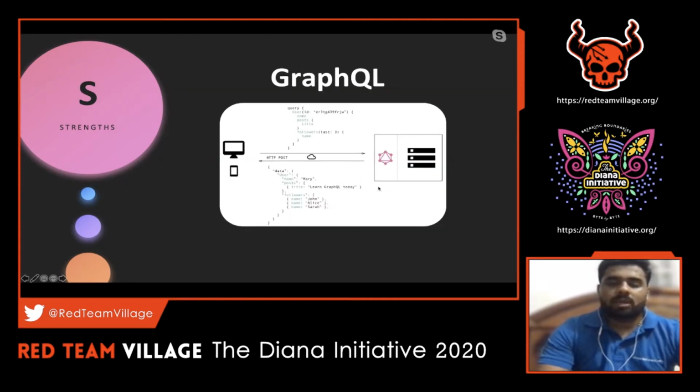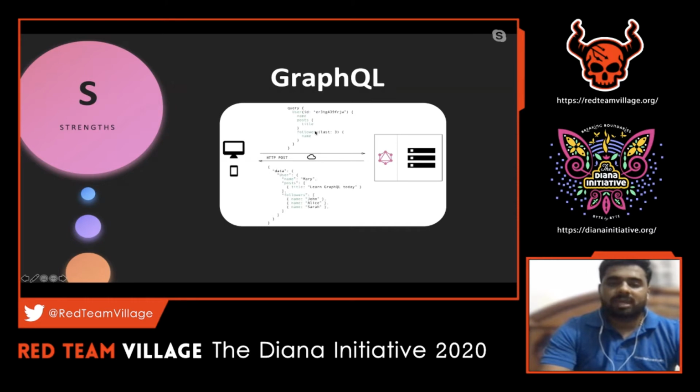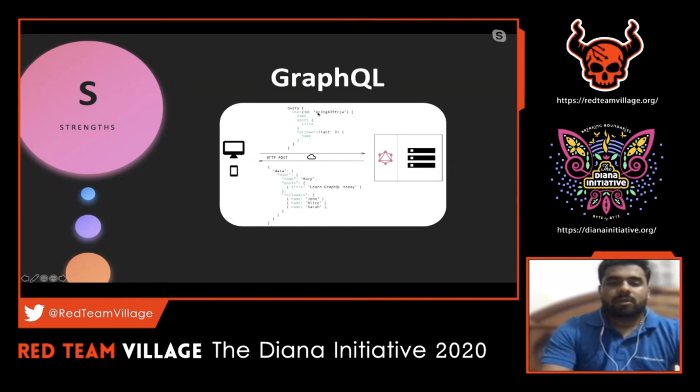But with GraphQL, it is pretty straightforward. What if we want to perform all these three operations in a single query? That is pretty easy with GraphQL, because with REST APIs, the developer has to create 3 API calls. With GraphQL, this is just one simple query which will pull out the information for us. 3 API tasks have been done within a single query. So what does this query mean? We'll discuss that in detail. You can see here the user is being defined and the ID value of that user. Here we are trying to pull out a particular user with the ID as a reference, and the name of that user, then post, and post again contains title.